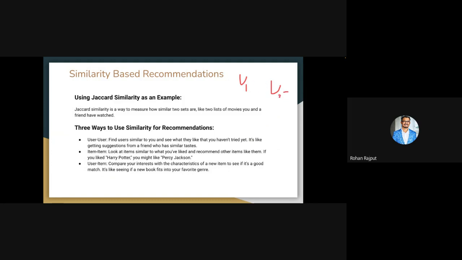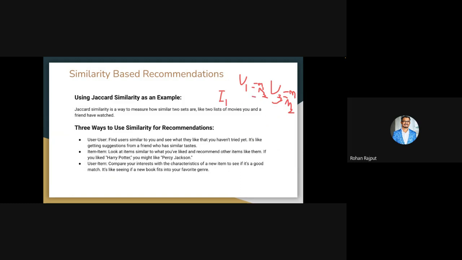If you like action movies like M1 and M2, and your friend only watched M1, you can recommend M2 to user two. This is one way you do user similarity, because we found out that user one is similar to user two.